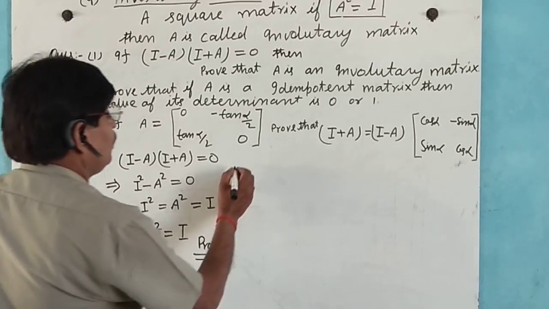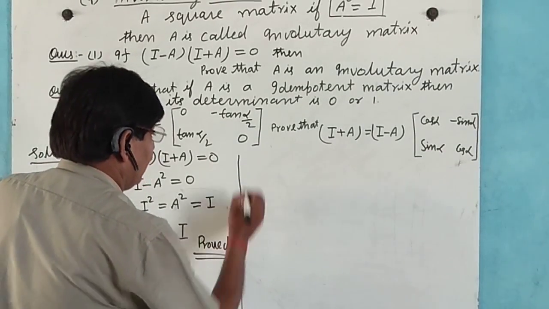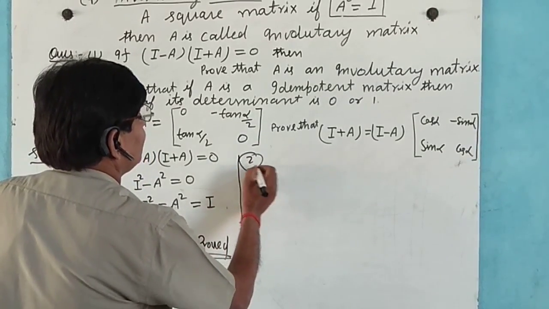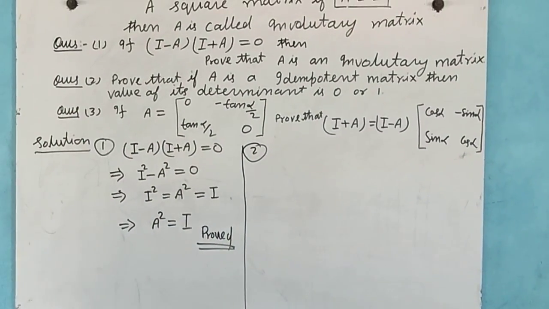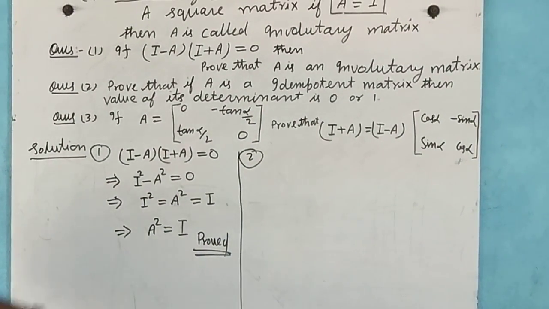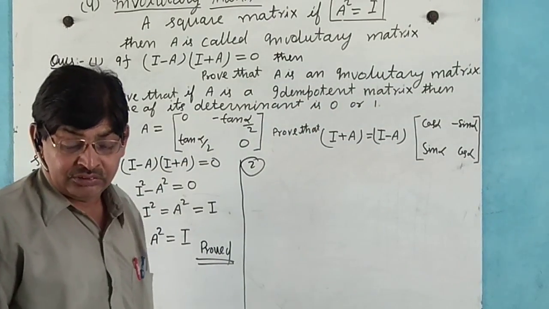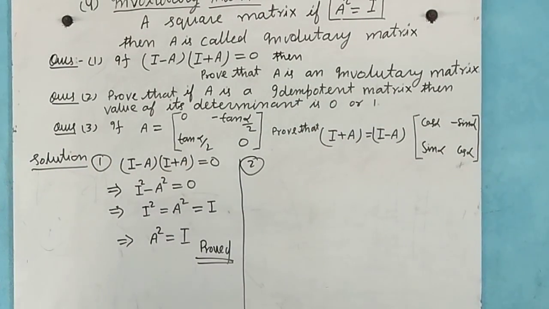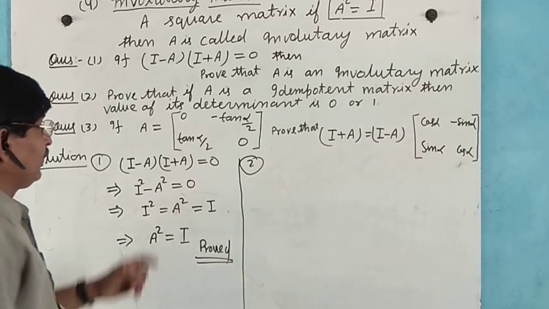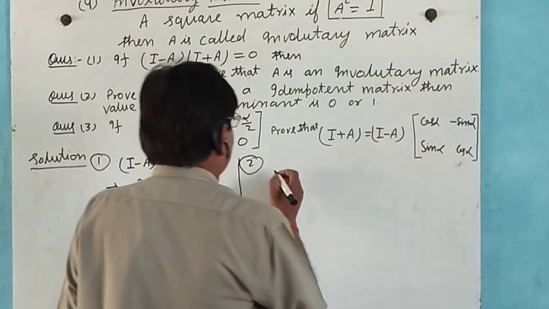Now question number second. Prove that if A is an idempotent matrix, then the determinant is 0 or 1.